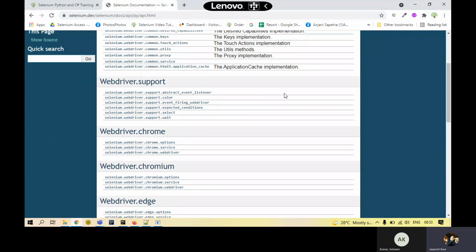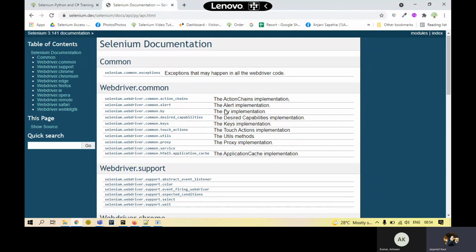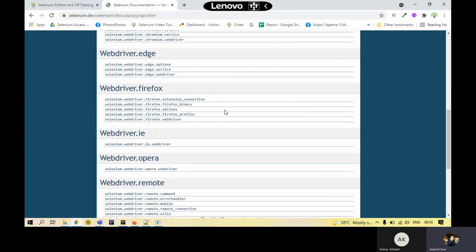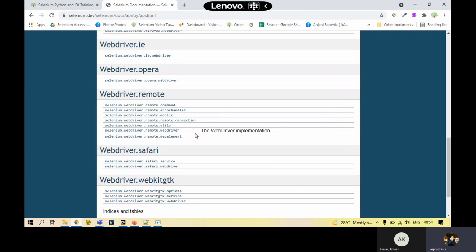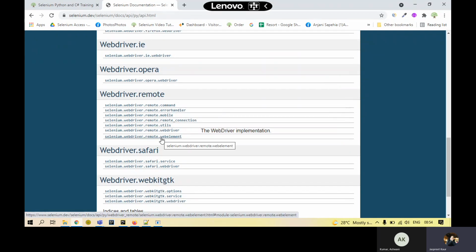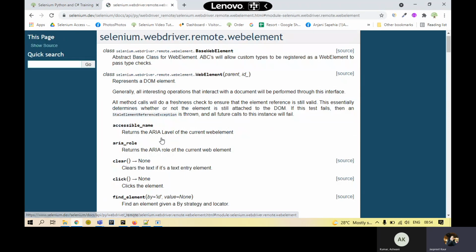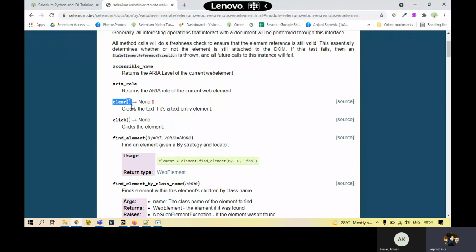To open up a browser, we use the WebDriver class, right? In the same way, to interact with the elements on pages, we have a different class, and that is the WebElement class. If I open it, this is the whole page you can see over here. On this page, all the actions you can perform on elements are listed. If there is a text box which already has some text, you can clear that text first. If you want to click on some element or link, you can click it. Then there is the find element command. I'll come to this in a minute.